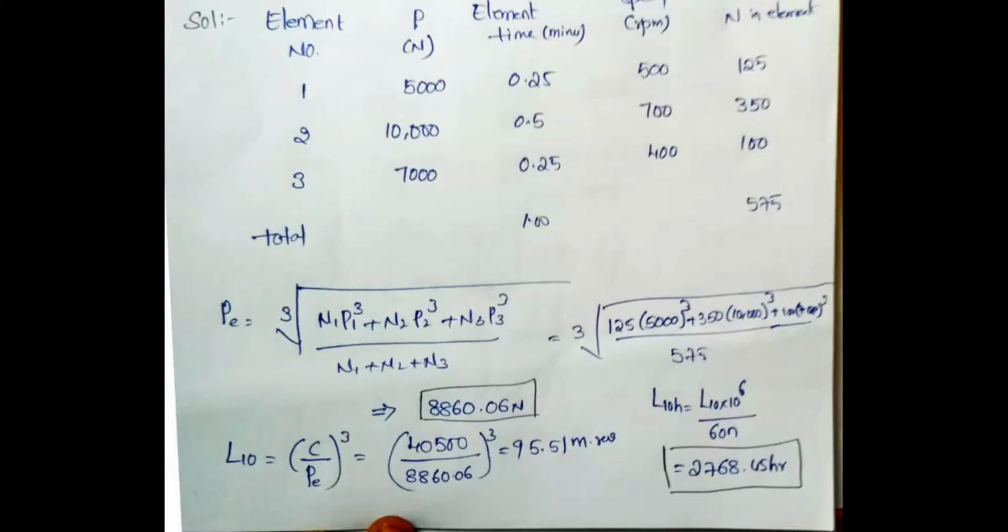Okay, 125 and 350: simply multiply 500 into 0.25, 700 into 0.5, and 400 into 0.25.